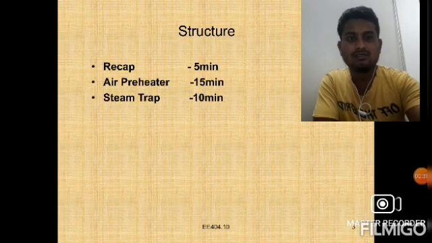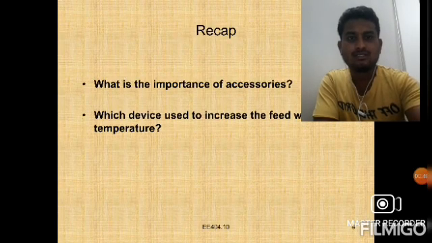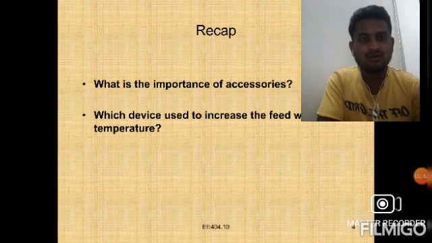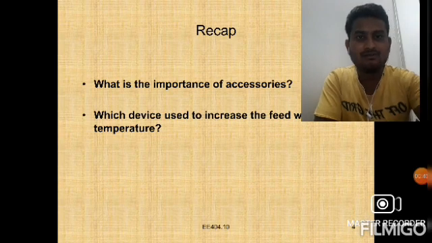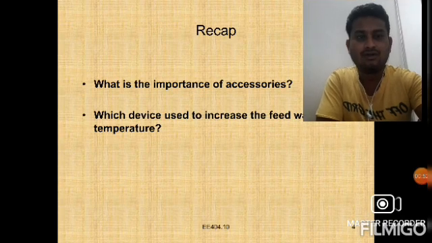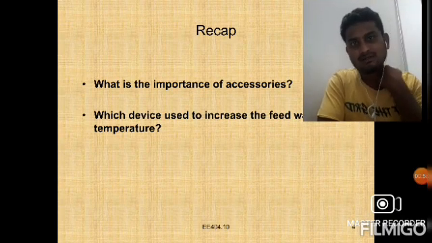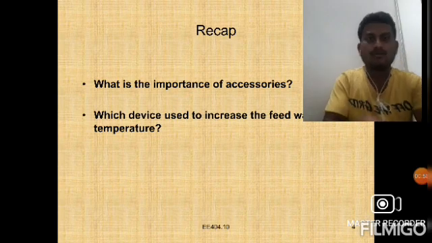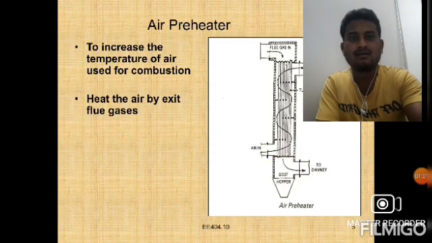Right now on this topic we will discuss the importance of accessories. We already know they are needed to perform the perfect operation, right? Which device is used to increase the feed water temperature? Now we will discuss the remaining accessories, first the air preheater.